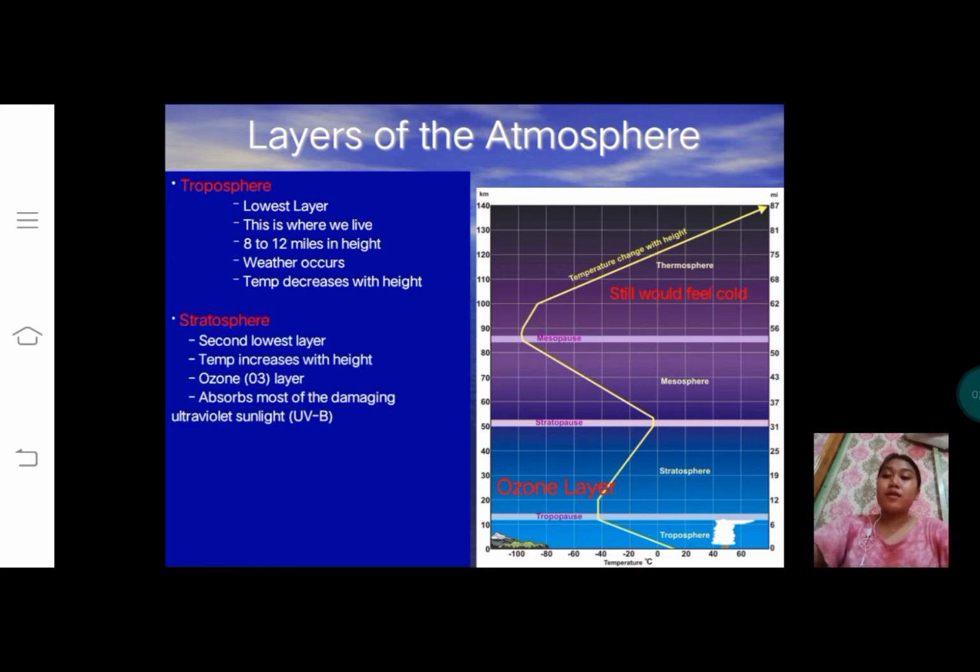Next, stratosphere. Second lowest layer. Temperature increases with height. The ozone (O3) layer absorbs most of the damaging ultraviolet sunlight, or UVB.